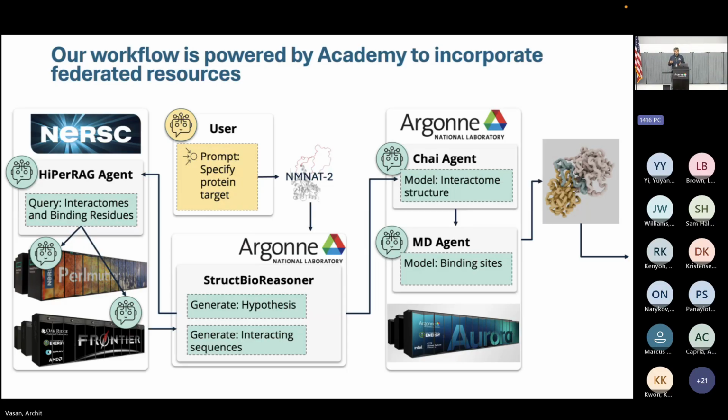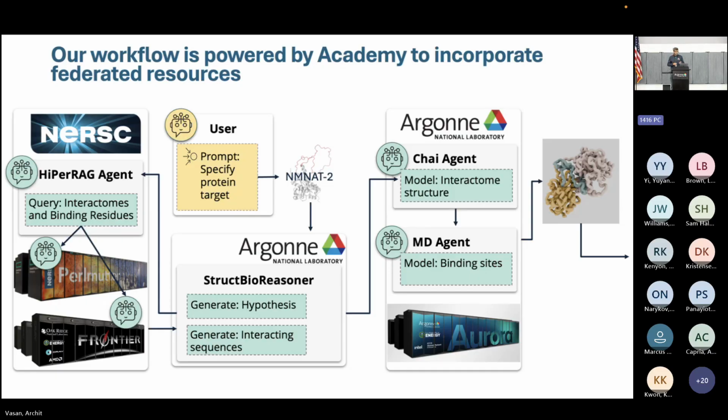In this biologic design, what we really want to do is target not only NMNAT2, but also certain binding sites where this protein might interact in a real biological setting. NMNAT2, as you can see in this movie, actually interacts with P53, which is a common cancer target. And so you would want to essentially target that interface.